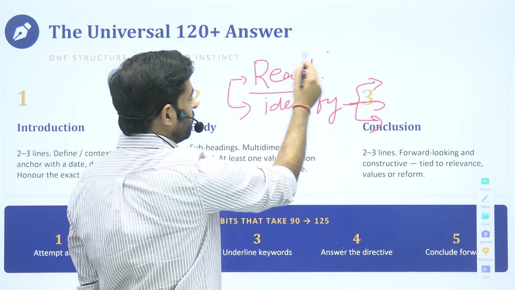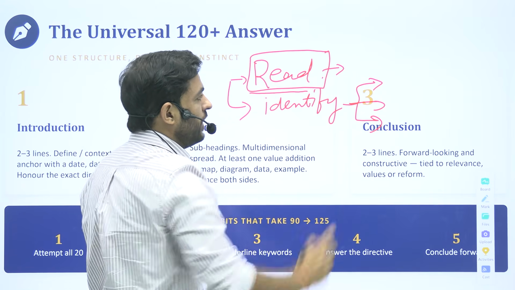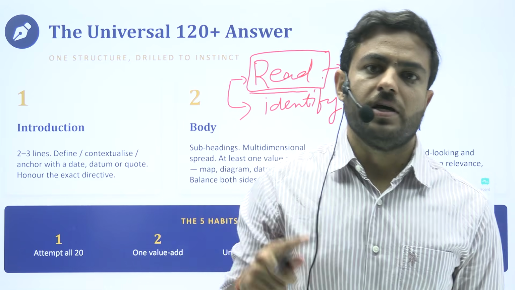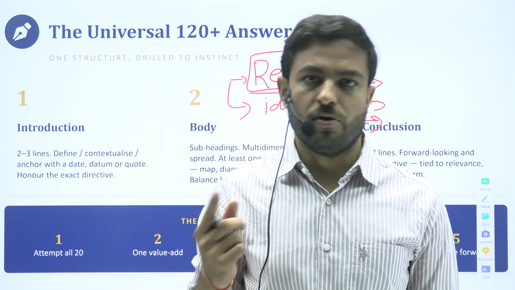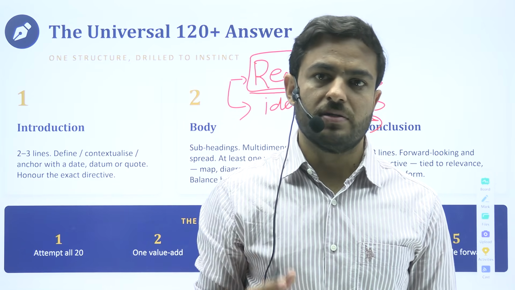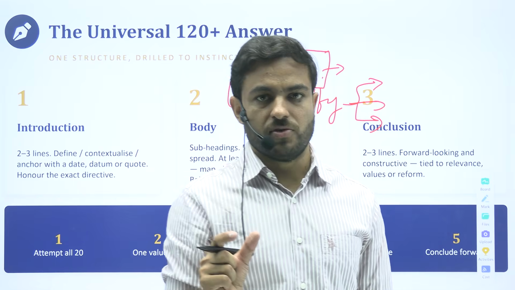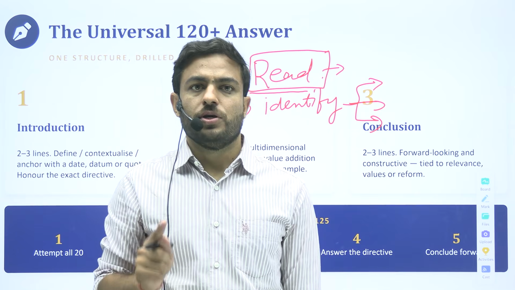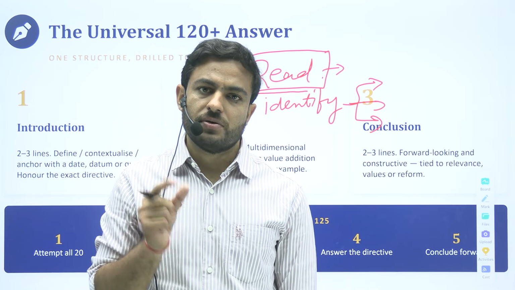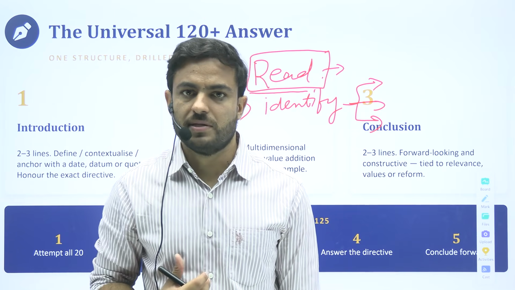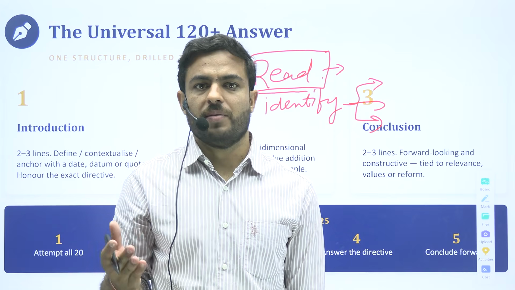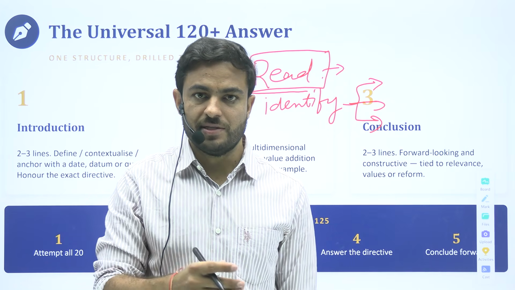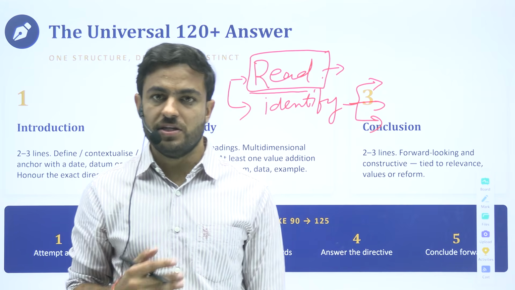Your next job, when you are reading the question, is to identify the central theme of this question. What are central themes? It is urbanization, it is globalization, it is communalism, it is secularism. These are the central themes of the question. And when you are starting with your answer, you will focus upon the introduction. Introduction is where you are addressing the central theme of the question. You are telling the examiner that I have understood the core of this question and I am addressing it right here in the very initial part of my answer.